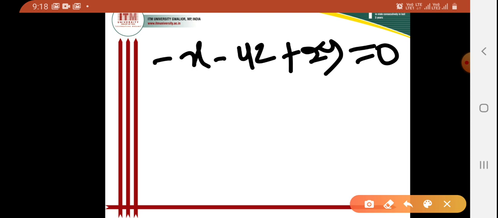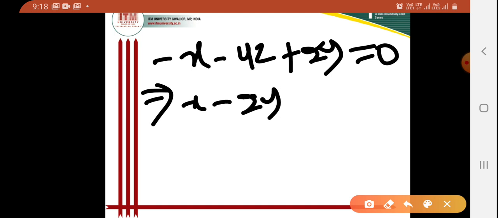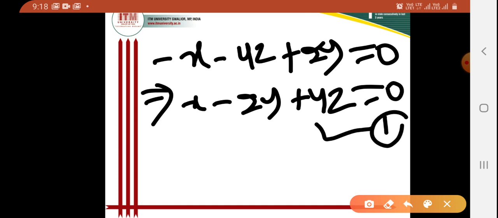Then I can write this equation, arranging it in a sequence, as x minus 2y plus 4z is equal to 0. Can I write this? Yes. So this is our equation 1.